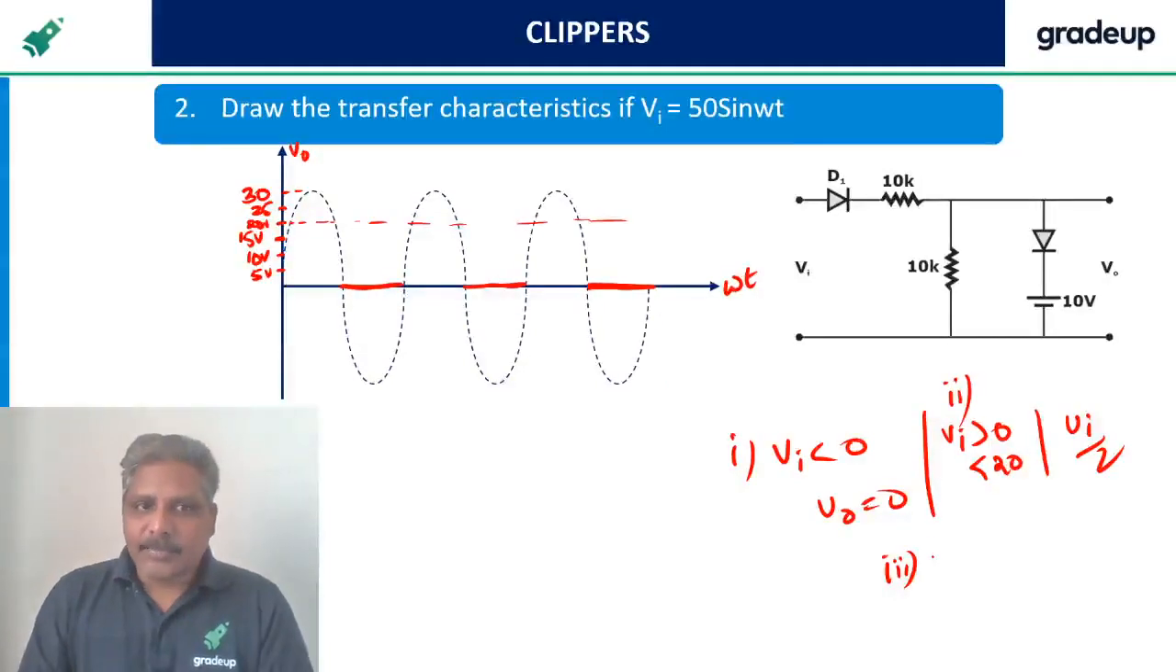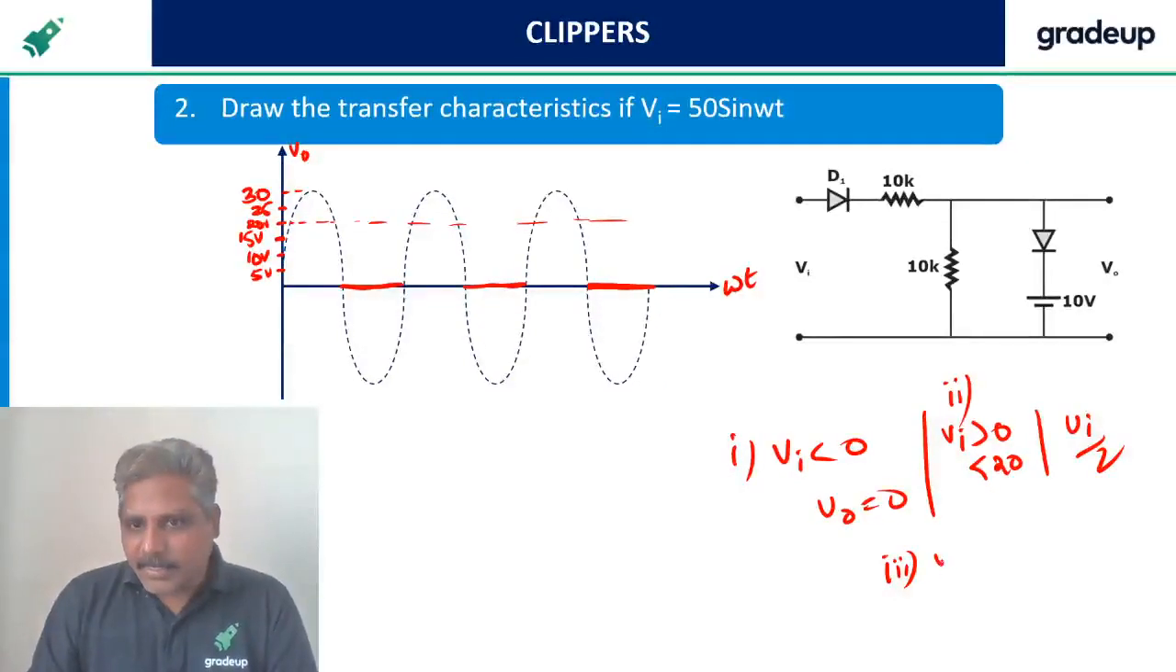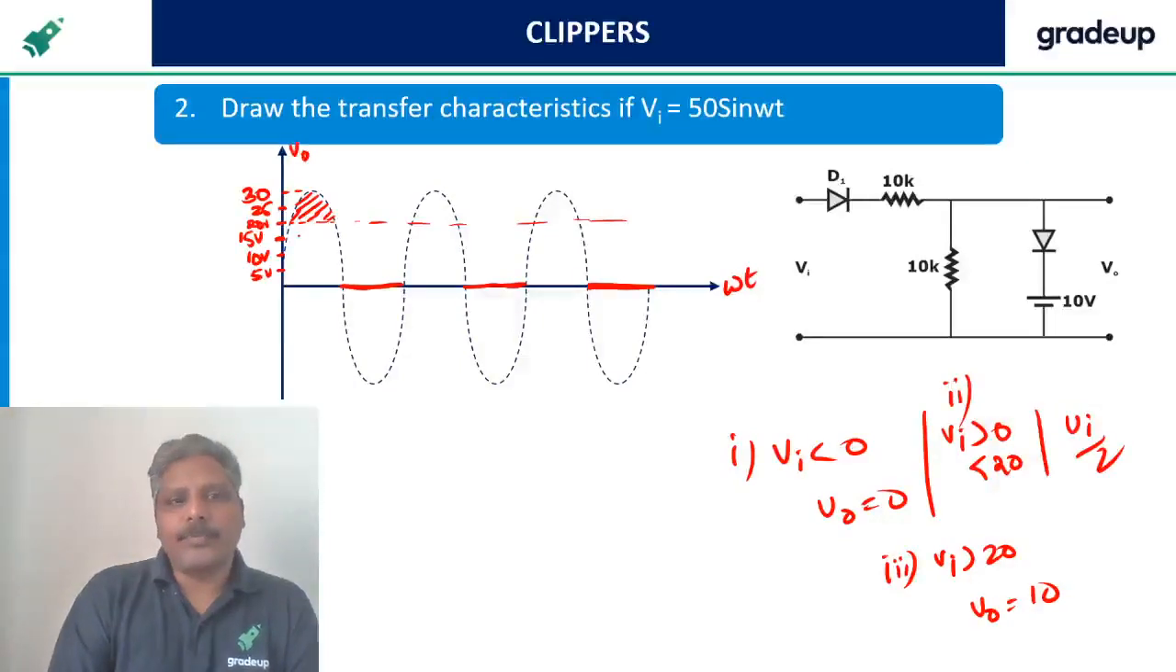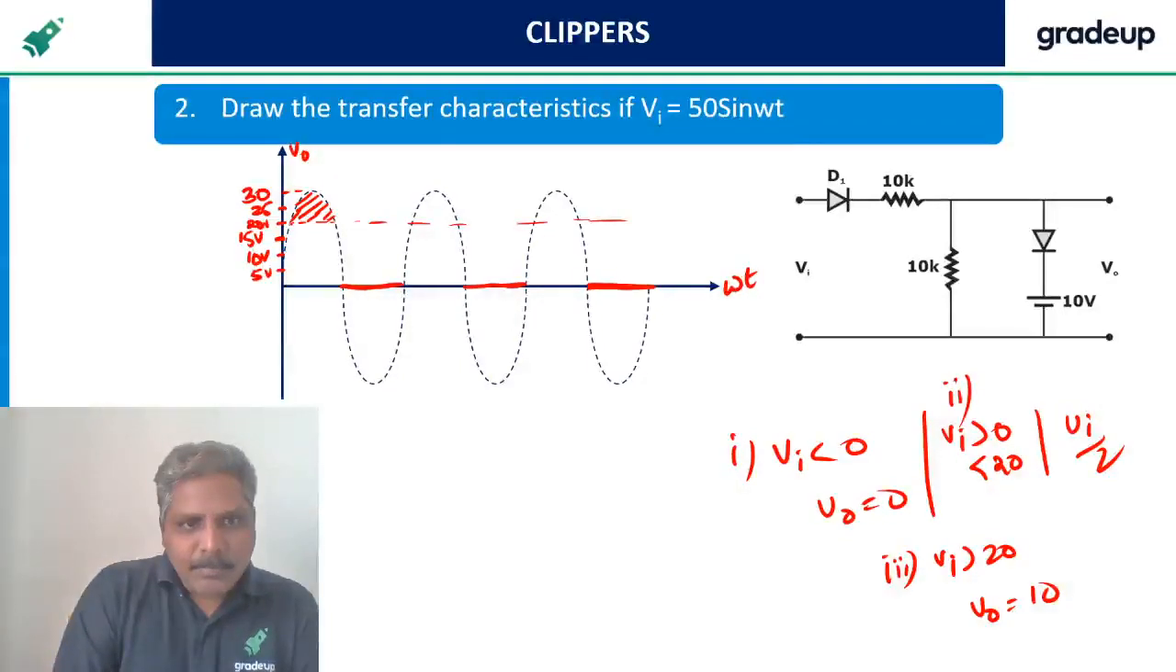It should be half of the input. Greater than 20 volts, V naught is equal to 10 volts. See, this is the greater than 20 portion. During this part, output should be 10 volts. That means, let me plot very carefully. I am taking the scale, exactly this one. See, during this portion, output must be 10 volts like this.